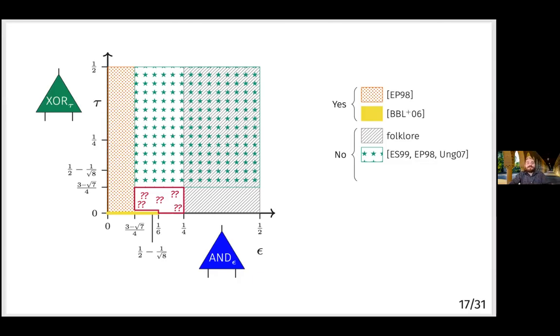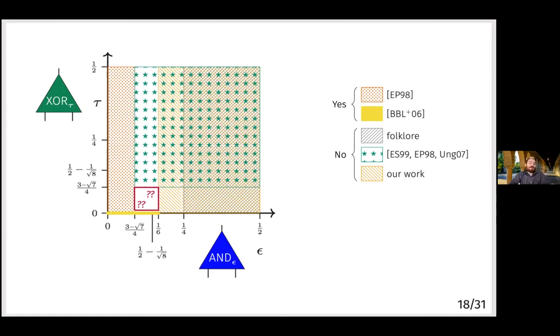But on the other hand, in this green starry region, a series of works by Evans and Schulman, Evans and Pippenger, and Falk-Unger ruled out reliable computation by formulas. The interesting observation by Bresler et al., which was made implicitly in their work, is that in this yellow line segment along the epsilon axis, you can reliably compute, as long as epsilon is less than 1/6. And the question remained, could you extend the result to work all the way up to 1/4, which would correspond to bringing the lower end of that red zone all the way down to the quantum value at the CHSH game from before.